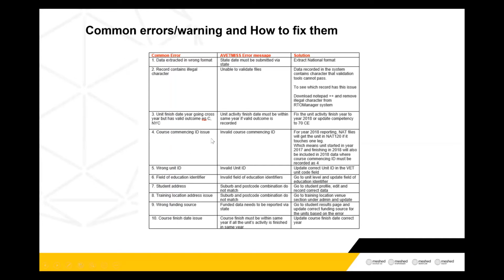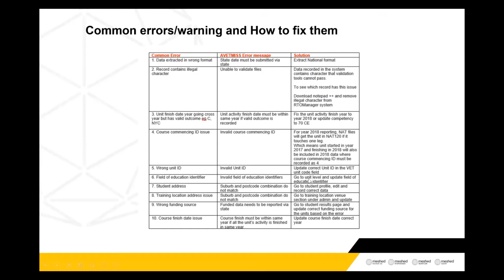The next one is course commencing ID. This is for the full qualification. If the student started in 2019 and they haven't completed the course by 2020, or they're still studying in 2021, then the course commencing ID has to be changed to number 4, which is continuing, instead of commencing. Okay, then the next one is wrong unit ID.